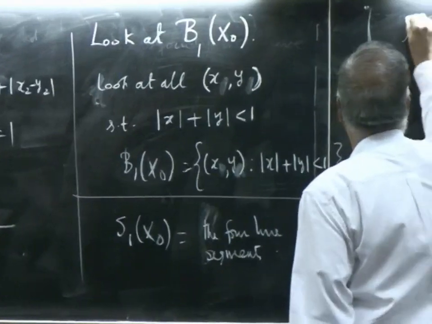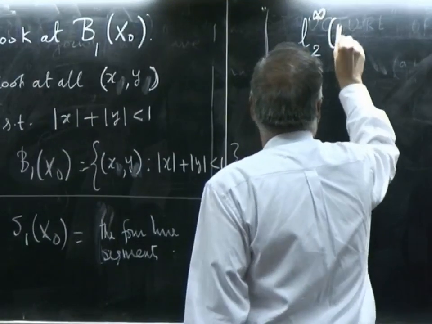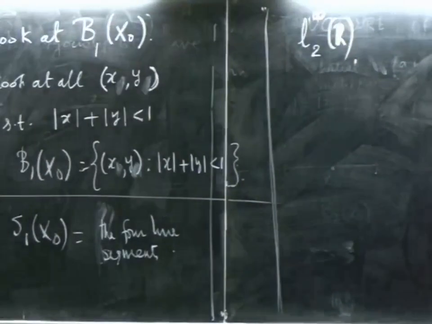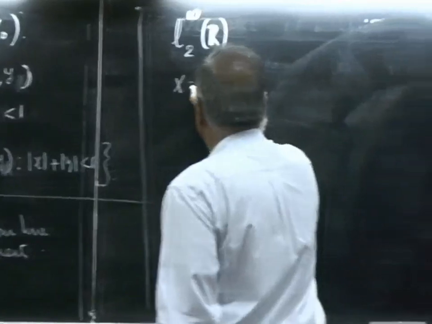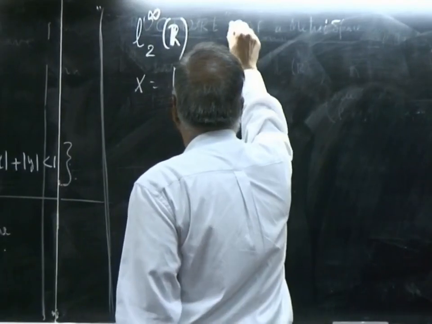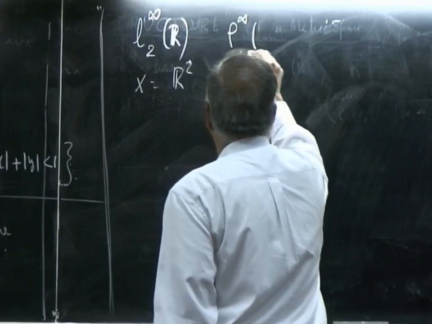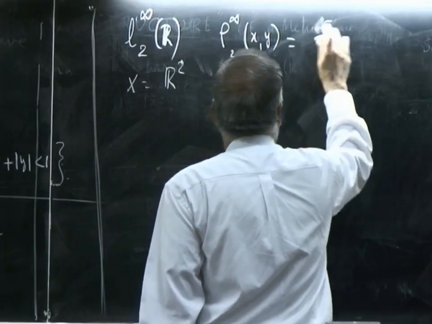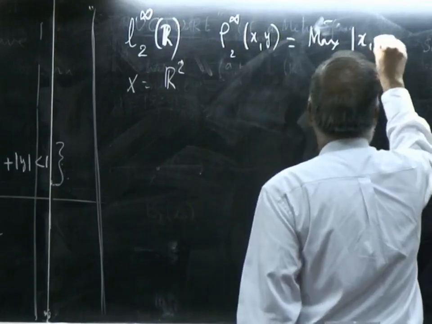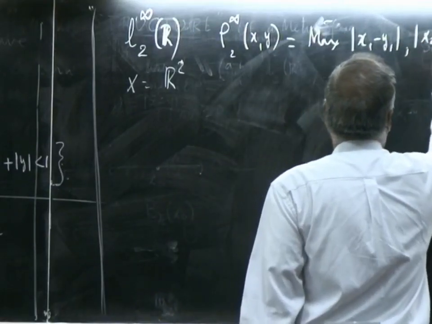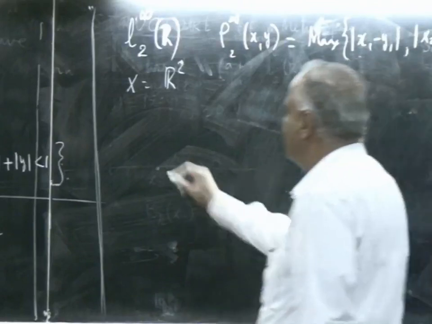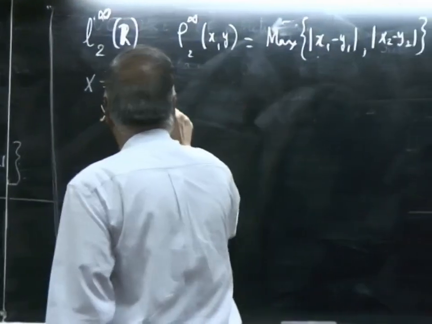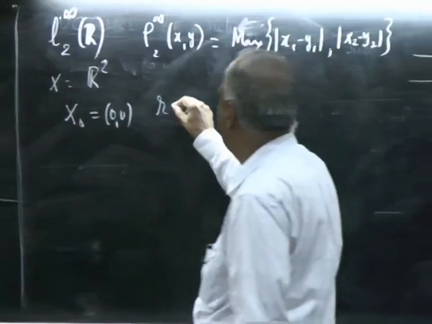Now, let us look at this. How do things look here? Again, what is x in this case? Again, R2. What is the distance between x and y? It is the maximum of mod x1 minus y1 and mod x2 minus y2. Now let us take the point x naught to be (0, 0), and for example r equal to 1.